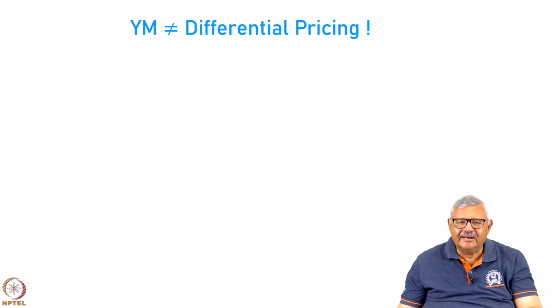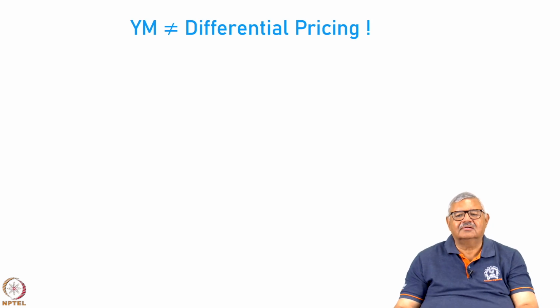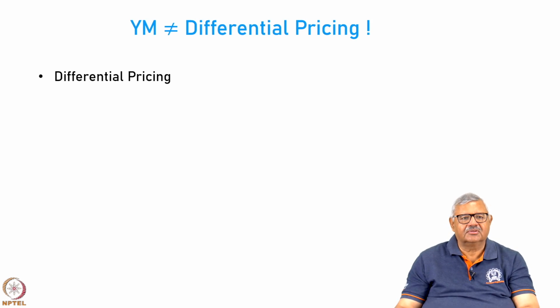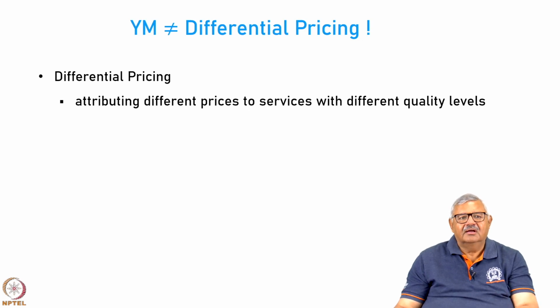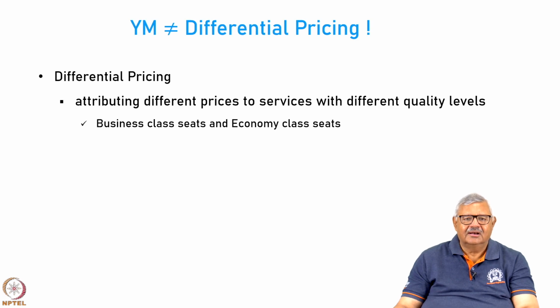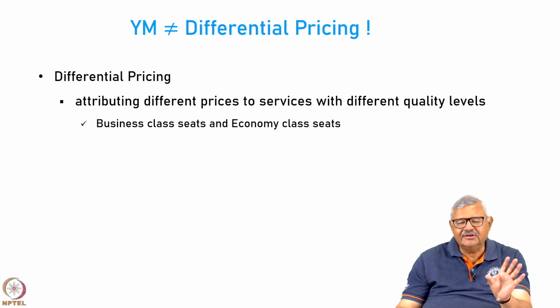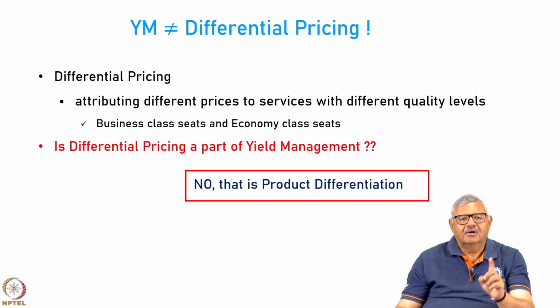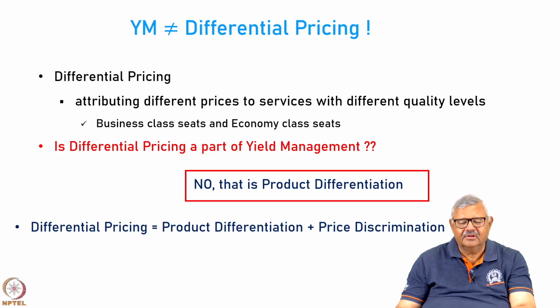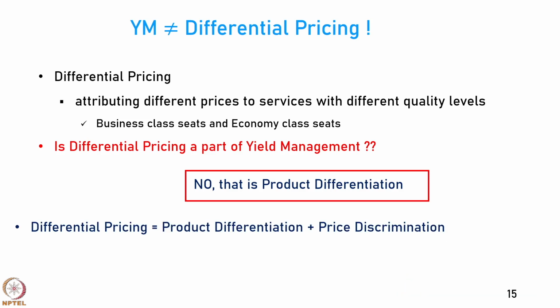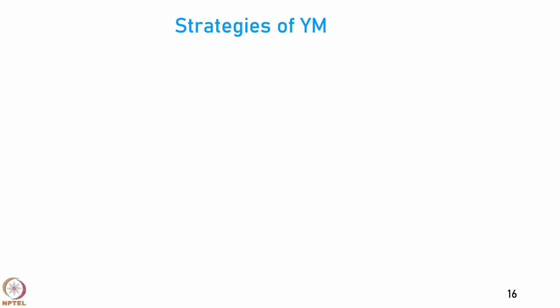Now, yield management should not be confused with another activity called differential pricing. What is differential pricing? Attributing different prices to services with different quality levels, like business class seats, economy class seats. This is differential pricing, this is not yield management. The provision of business class seats, economy class seats and provision of facilities, that is product differentiation. Yield management happens on the same thing. So, differential pricing is equal to product differentiation plus price discrimination.